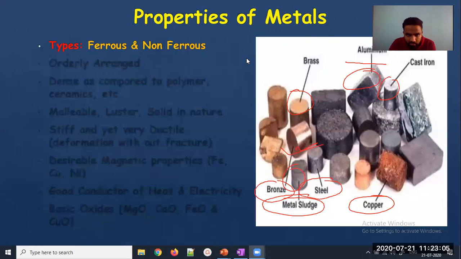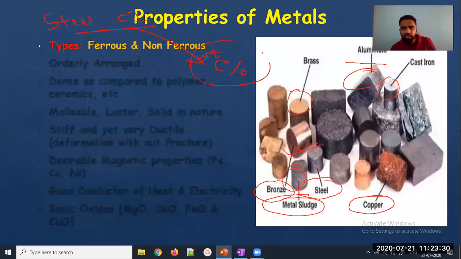Cast iron is a class of iron only. Like steel is a class of iron, cast iron is also a class of iron. What is the difference between steel and cast iron? The difference is nothing but the carbon percentage, the weight percent of carbon or atomic percent.